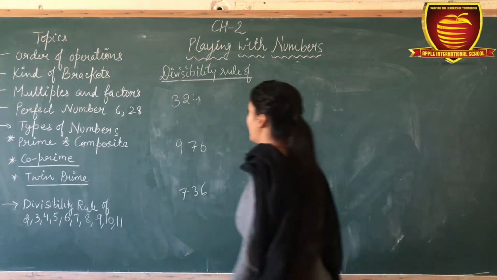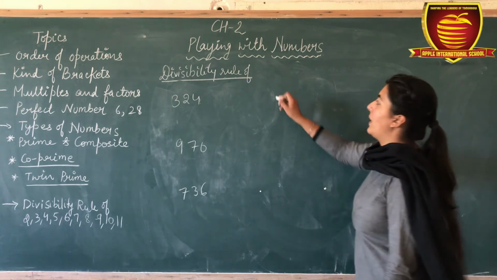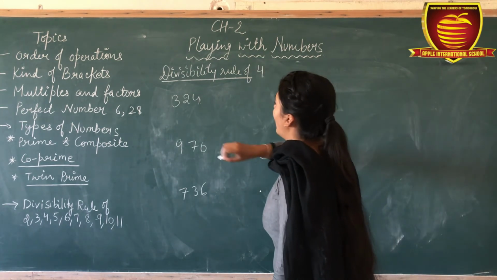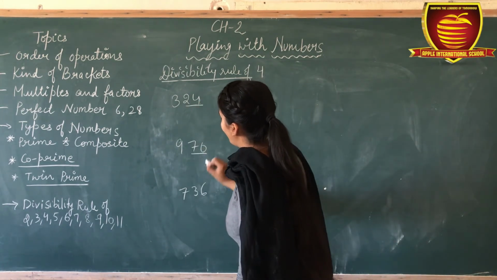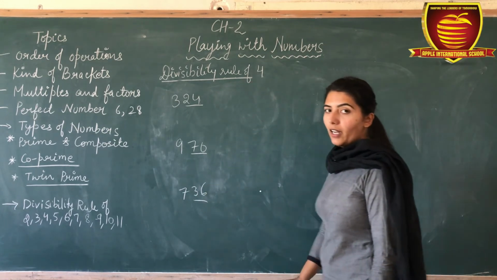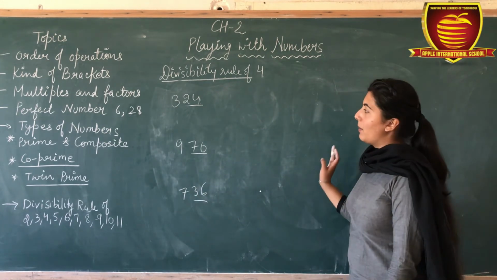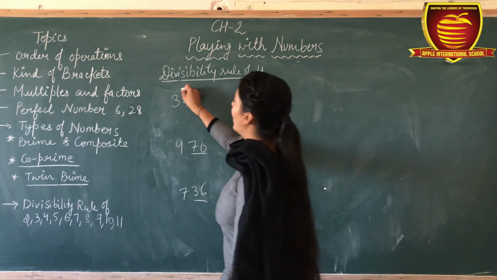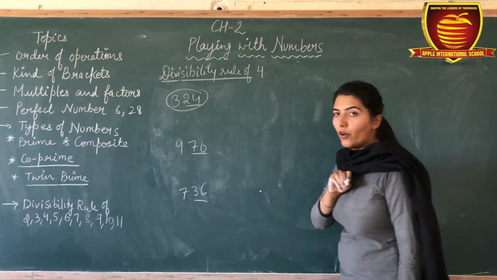These are the examples. Okay. So the divisibility rule of 4 is, if the last 2 digits are divisible by 4,